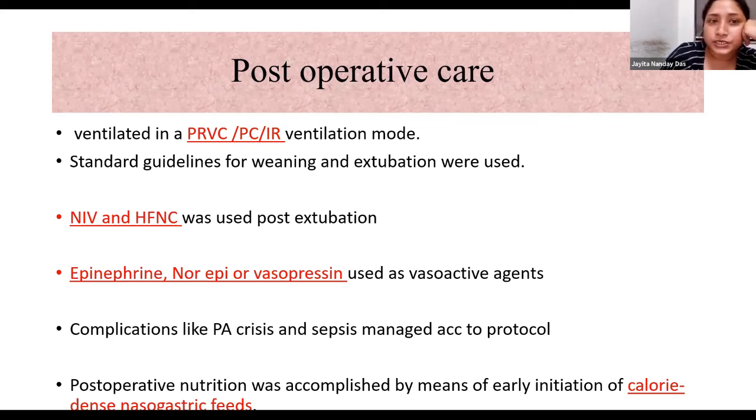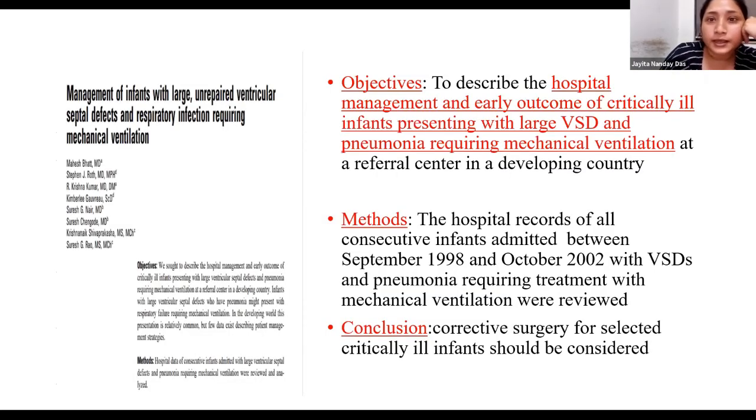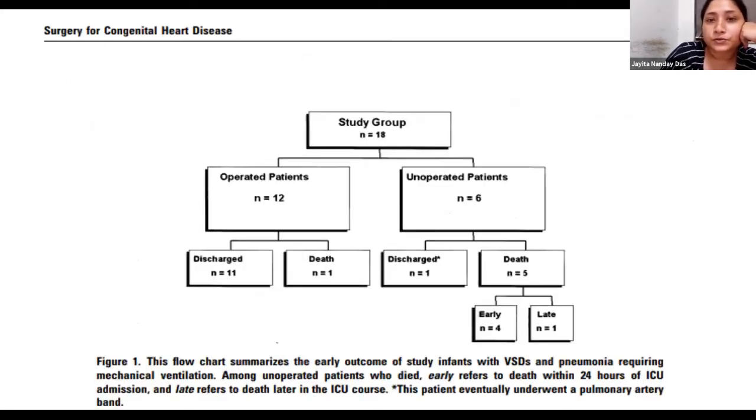Now, to supplement my presentation, I have quoted a few papers. This is an iconic paper by Bhatt et al. They described hospital management and outcome of critically ill infants presenting with large VSD and pneumonia requiring mechanical ventilation. They reviewed the records of all consecutive infants admitted between 1998 and 2002 with VSD and pneumonia, and concluded that corrective surgery should be considered as early as possible for selected critically ill patients. In their group also, out of 18 patients, 12 got operated, and out of them 11 were discharged, and in the unoperated arm the death count was 5.